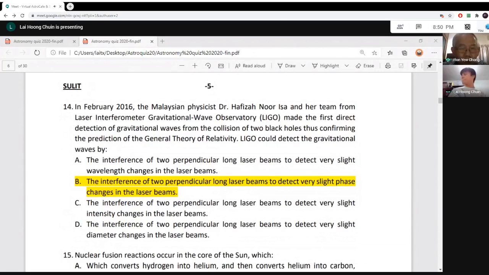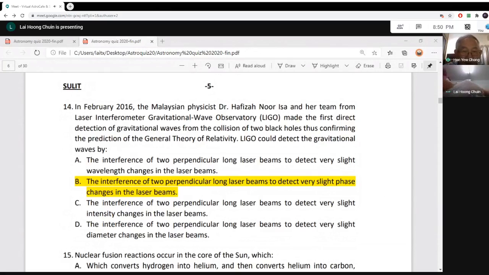It is basically two long pipes in the desert in America. Two of them, they have two optical beams that interfere. And if a supernova explodes somewhere or two black holes collide, the shaking of the space-time, goncangan ruang masa, will travel at the speed of light.